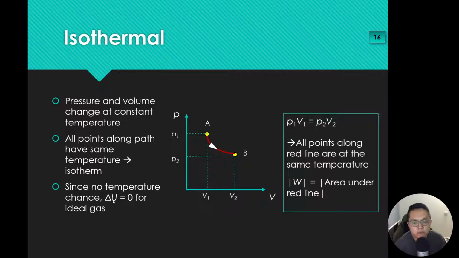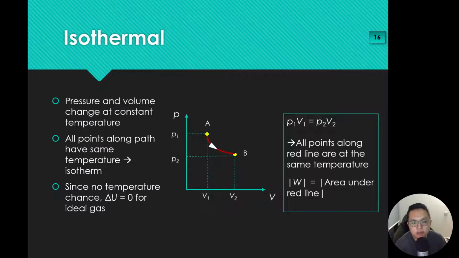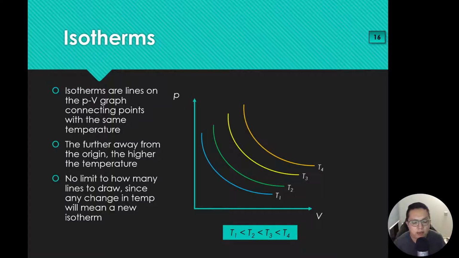Okay, moving on. Isotherms. What are isotherms? Just now we looked at how this line here represents points with the same temperature. So right now, we can draw multiple lines to represent different temperatures. It can be drawn like this. And you can see that the further out I go, the higher the temperature will be. If I move my cursor along this horizontal line, for the same value of P, the volume value will get larger and larger. That means it corresponds to a higher temperature.